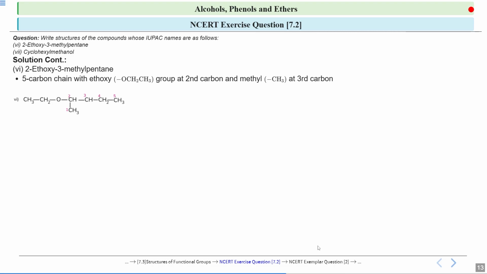See, your longest carbon chain has 5 carbon atoms. 1, 2, 3, 4, 5. And your alkoxy group is 2-ethoxy. So see, this is your 2 carbon atoms. This is your alkoxy group. And so this is the particular structure of 2-ethoxy-3-methyl pentane.